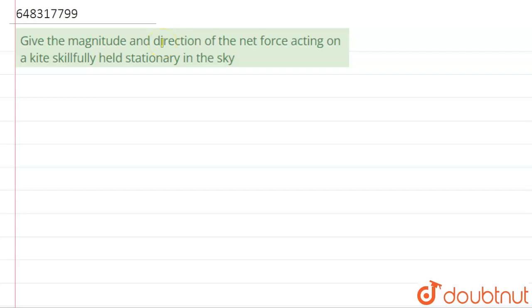Well, hello students. Now we're going to see this question. The question says: give the magnitude and direction of the net force acting on a kite skillfully held stationary in the sky.